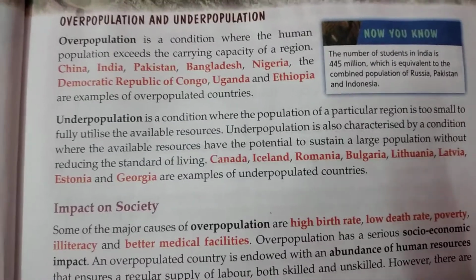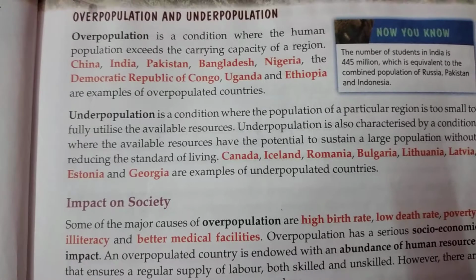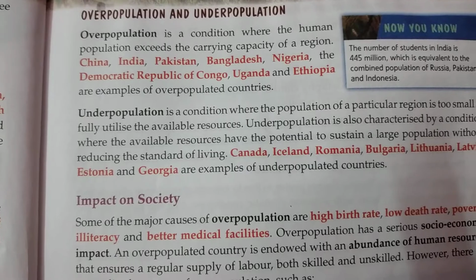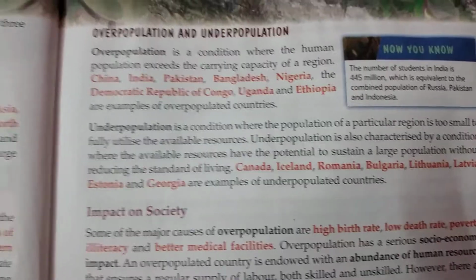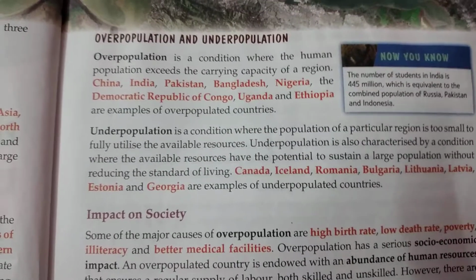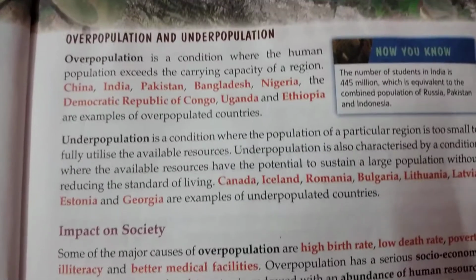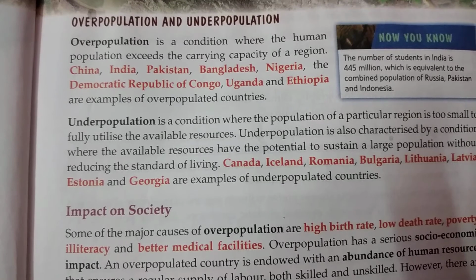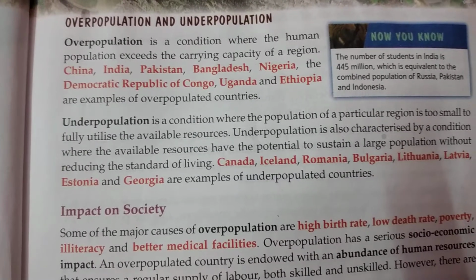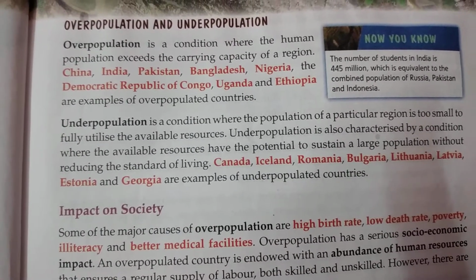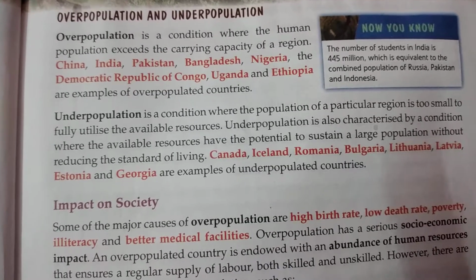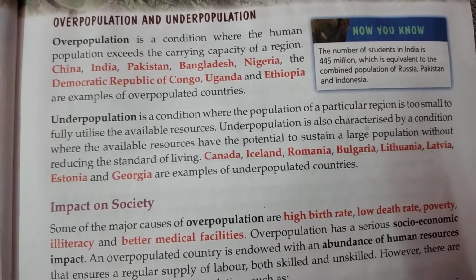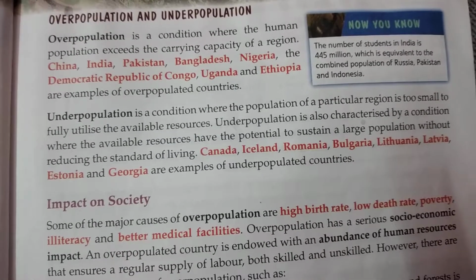But if in your class the total number of students are 55, then obviously there will be some sitting problem. The class will be very much congested. It will be very difficult for you to adjust in that kind of a classroom. So in that way we can say that the classroom is overpopulated or overcrowded.